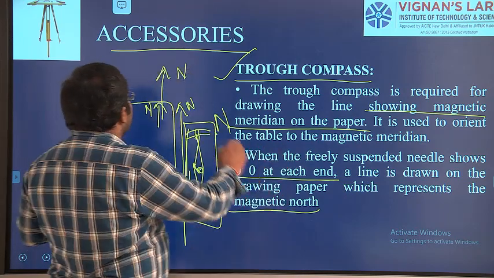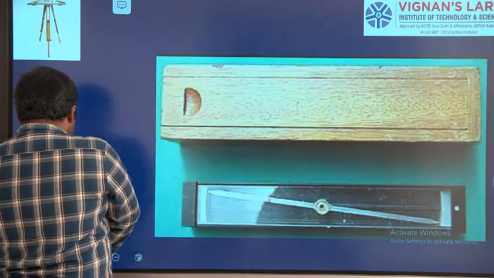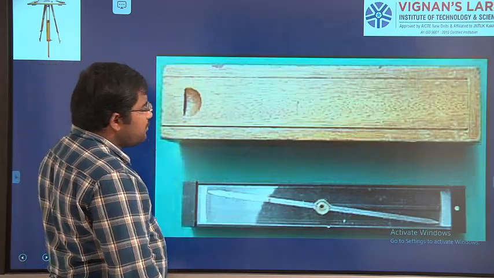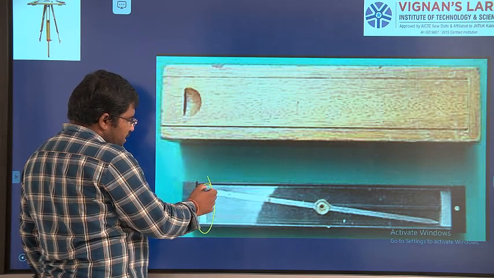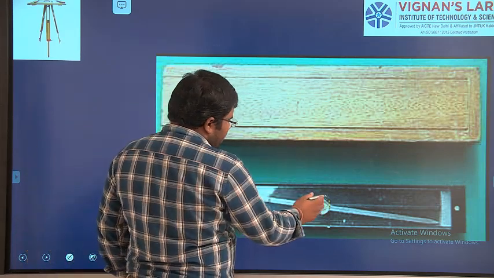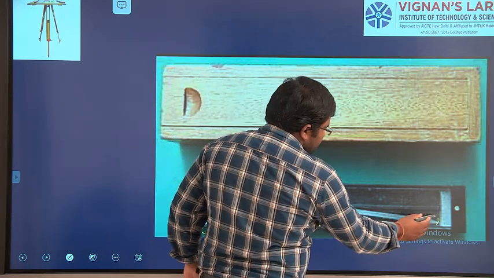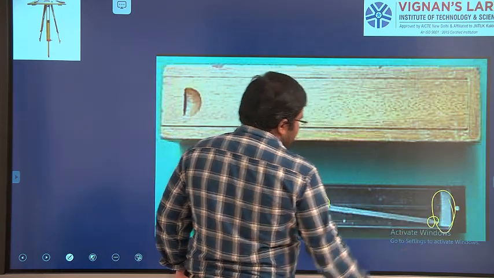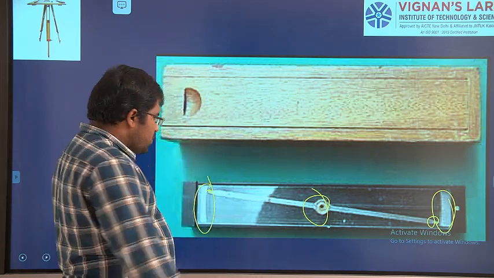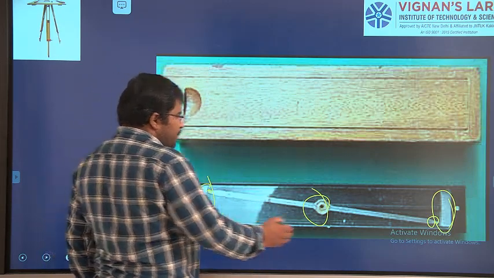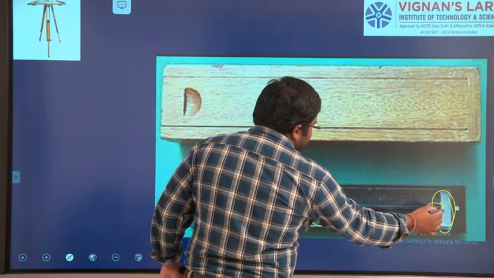So for this purpose we are going to use this. Here you can see this is the scale on one side, this is the pivot needle point, this is the pivot point, this is the needle on the other side. Here we have a scale. Whenever you place it showing the exact north direction, we have to see the center point, and it is showing the center point of 0.